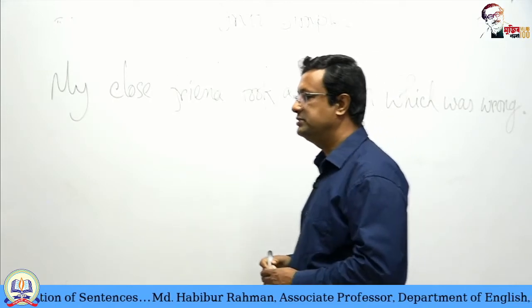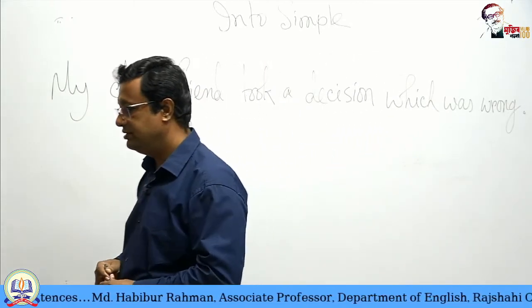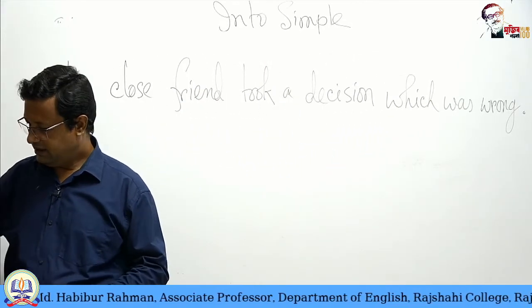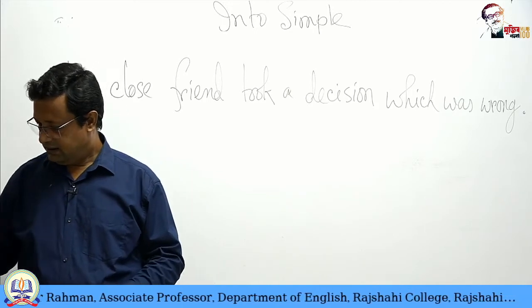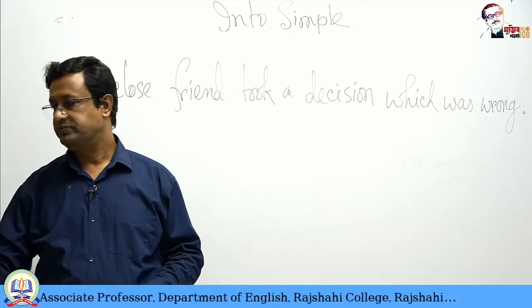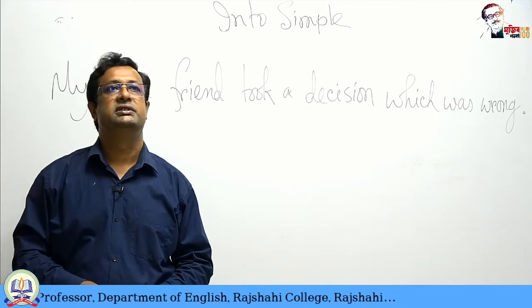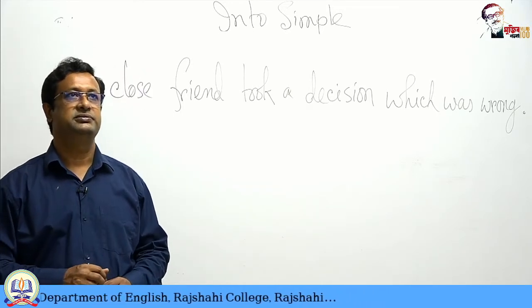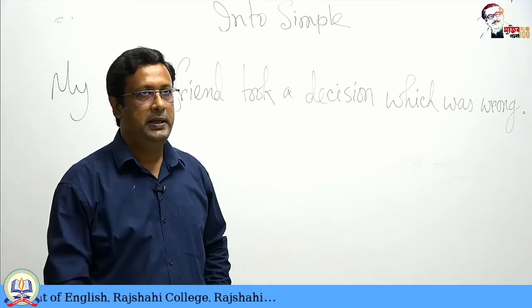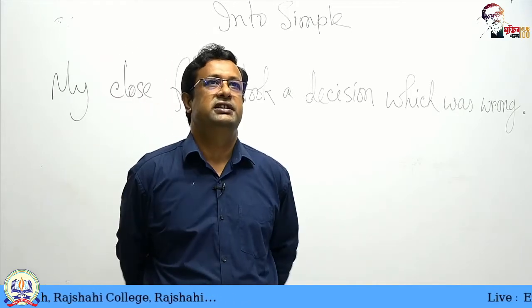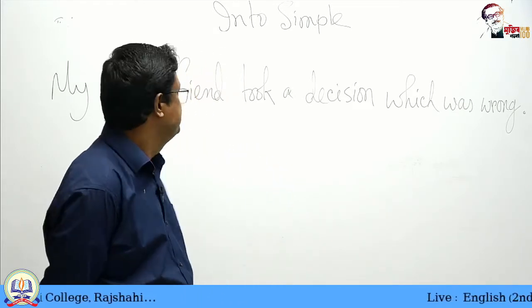Sometimes decisions may be wrong. Man is not always right, and sometimes we make mistakes. Sometimes our decisions are wrong. It is very difficult to say which decision is right, which decision is wrong.